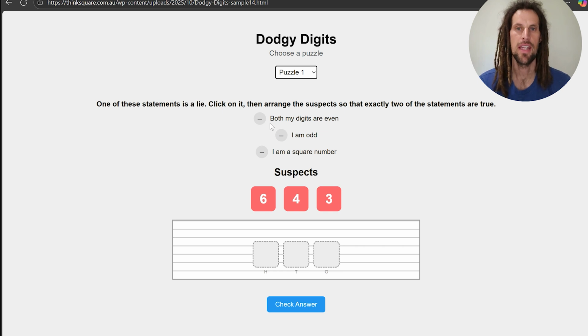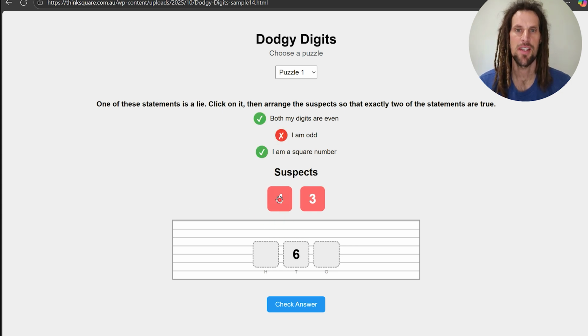Both my digits are even, I am odd, or I am a square number. So one of them is a lie. And if we look at this first statement, both my digits are even, that means it needs to be an even number. And here I am odd. So one of those two has to be the false statement, which means I am a square number is true. Now, the only square number I can see here is 64. And that won't be odd, and both the digits will be even. So it looks like that is the lie.